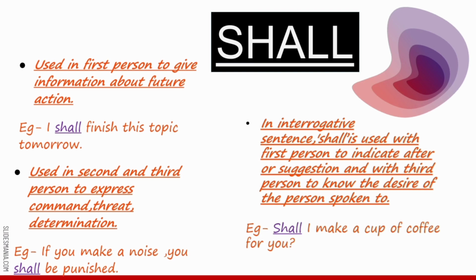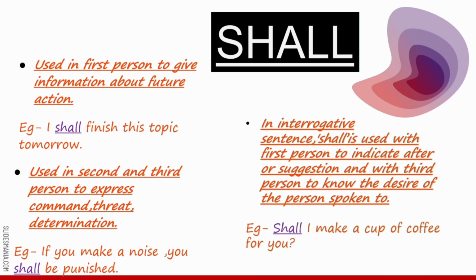First we are going to study the modal shall. Shall is used in the first person to give information about a future action. Example, I shall finish this topic. So here it denotes that in future there is a possibility of finishing that particular topic. Then shall is also used in the second and third person to express command, threat, determination. So these are the various moods which are expressed here.